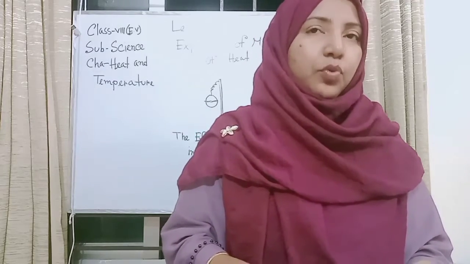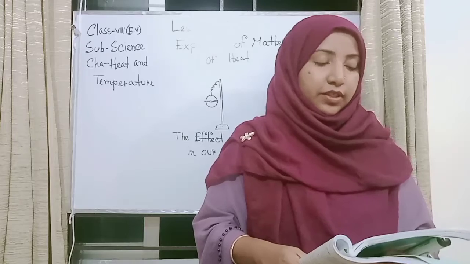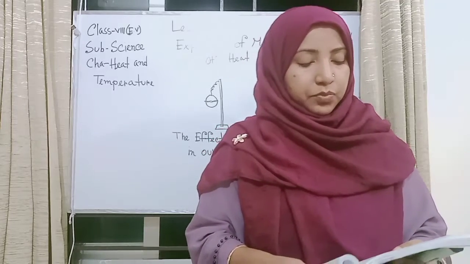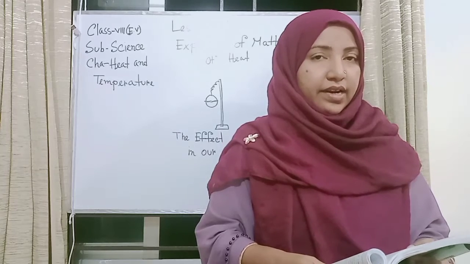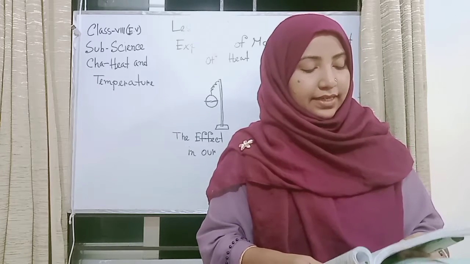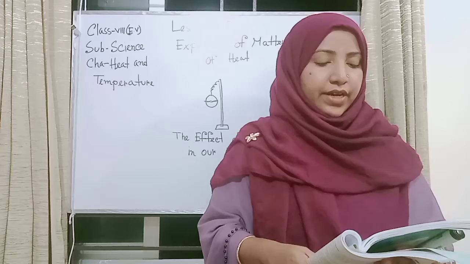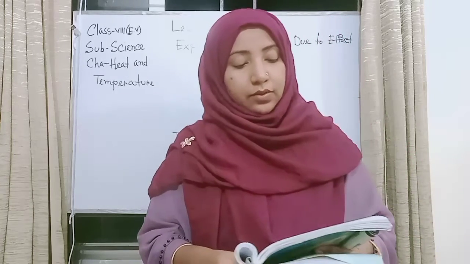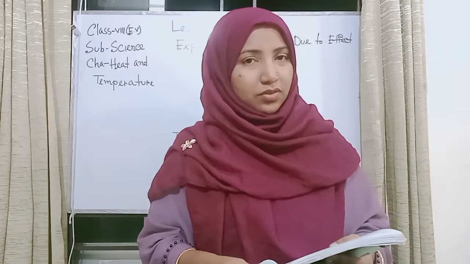Again, expansion of solids. 1. Proof of expansion of solids. Required equipment: a brass ball, a ring, fire and a stand. A brass ball and a ring are made so that the ball can simply pass through the ring when it is cold.